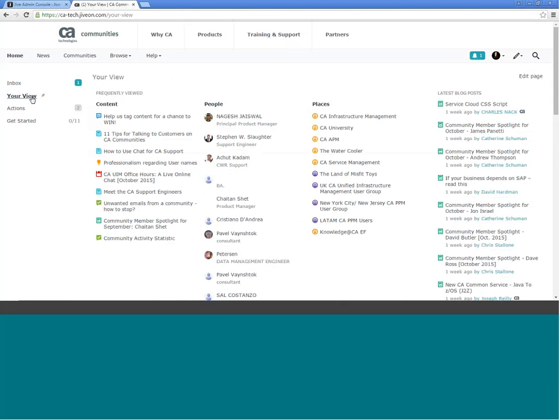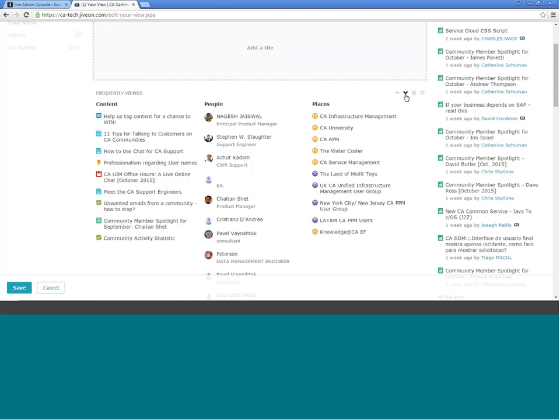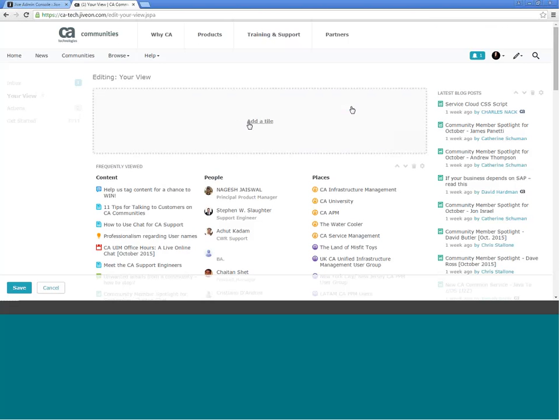Since we changed the home page, this Your View section is really helpful. What it allows you to do is create a custom view for your uses within the communities that will allow you to see everything that you think is important in one quick view. Anyone can edit this home page or this Your View page if you click Edit Page, and this will edit your view. To add a widget, you can click the down button in one of the existing widgets and click Add a Tile.